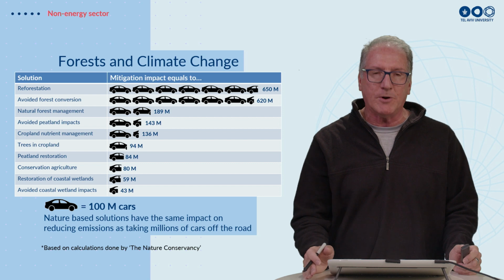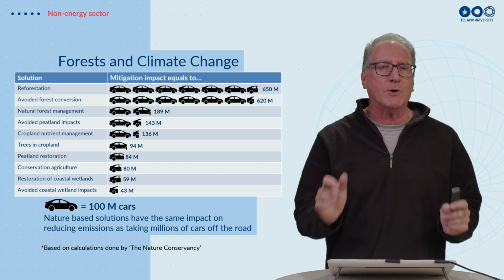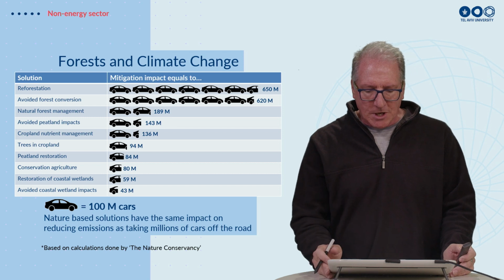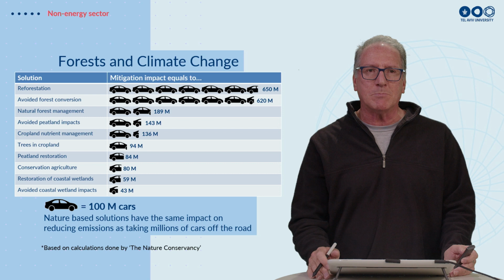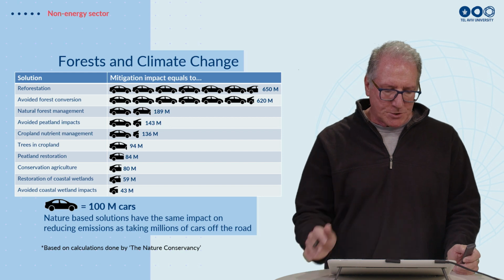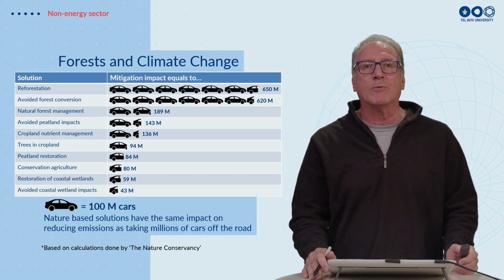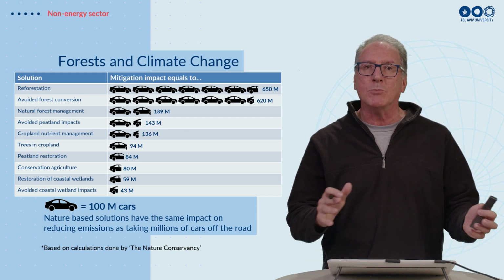For example, reforestation. If we take areas which have actually removed the forest, but we put those forests back, we have the equivalent of removing 650 million cars from the roads just by adding more vegetation to the planet, which will take up more carbon dioxide. If we go to just better management of the forests, we can see about 189 million cars being removed from the roads.